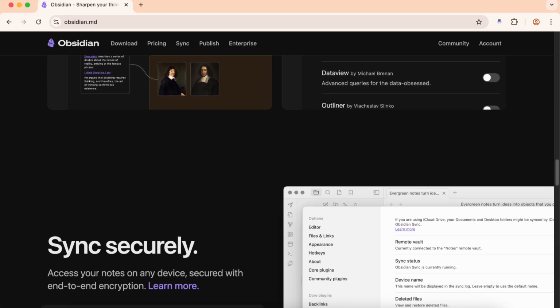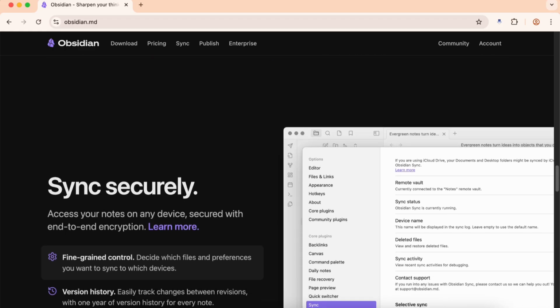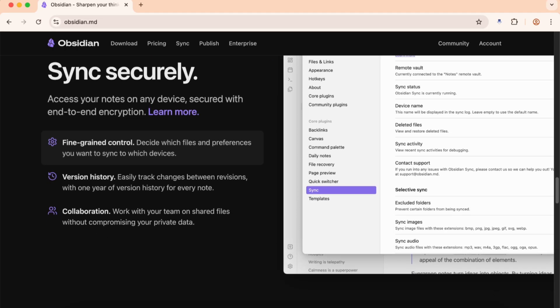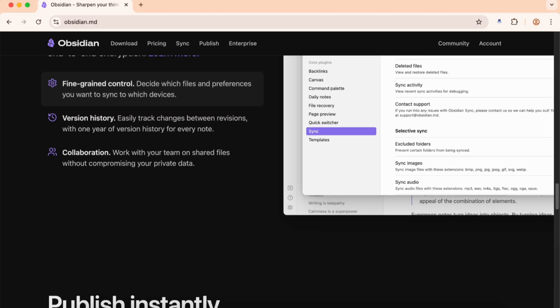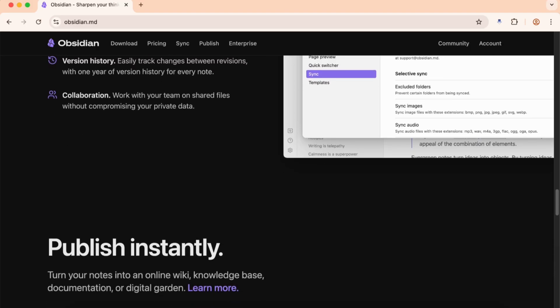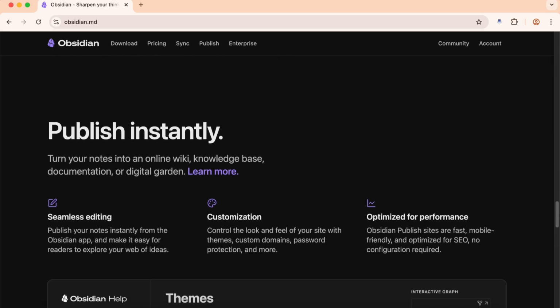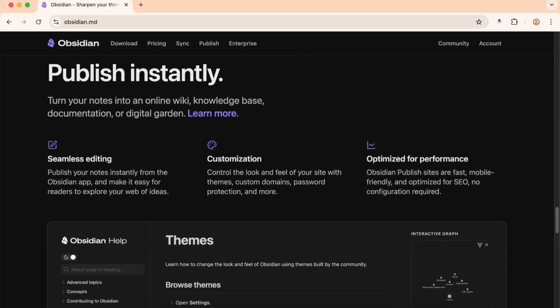The graph view is where Obsidian becomes almost addictive. Imagine seeing all your thoughts and notes as a visual network with lines connecting related ideas. I found myself discovering connections between topics I never would have noticed otherwise. It's like having a conversation with your past self and suddenly understanding patterns in your thinking.